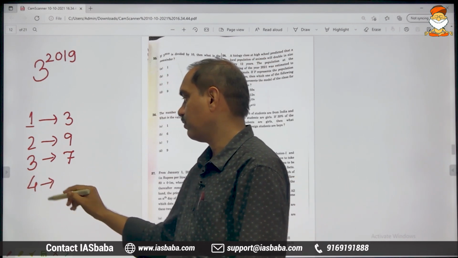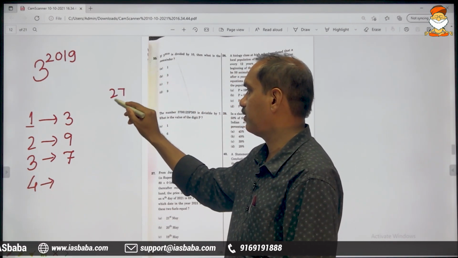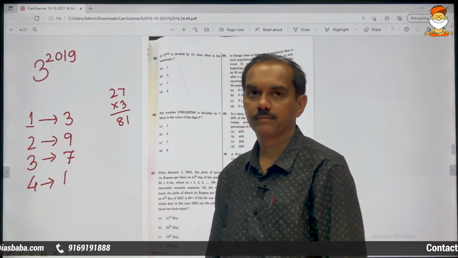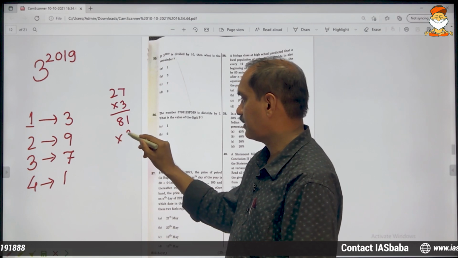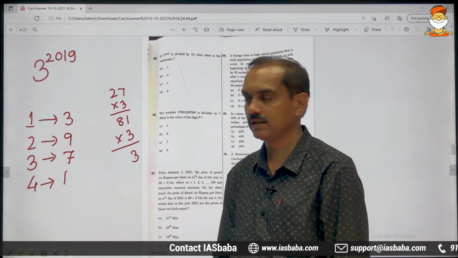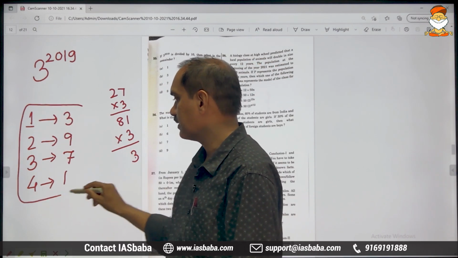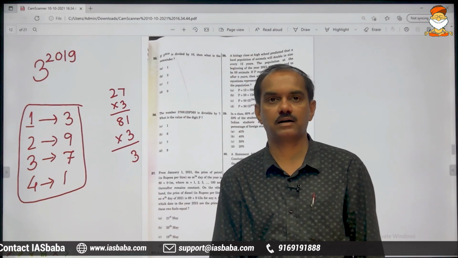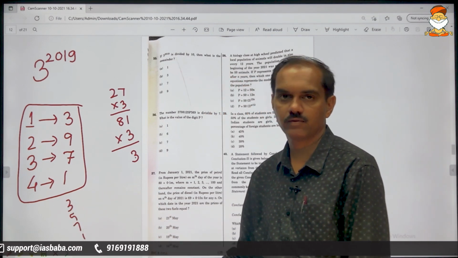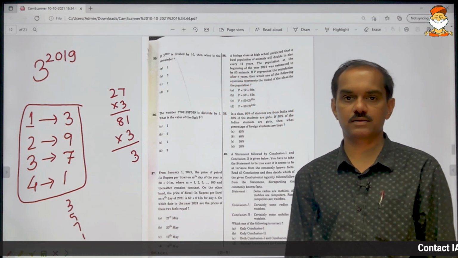If I multiply 4 times, 27 into 3, 81. 81 means in the end, 1. If you multiply the same by one more time, 3 ones are 3, in the end you will get 3. Meaning again the same 4 will start repeating. Again 3, 9, 7, 1, 3, 9, 7, 1, 3, 9, 7, 1. This is how it goes.